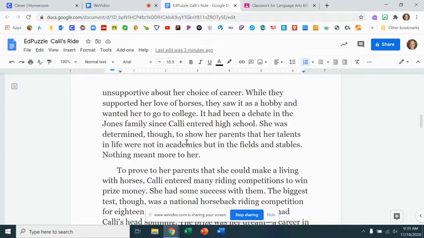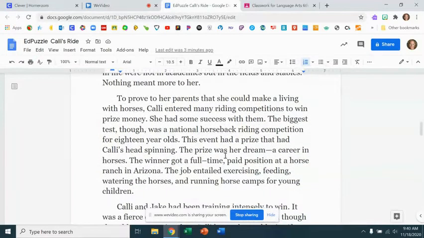She was determined, though, to show her parents that her talents in life were not in academics, but in the fields and stables. Nothing meant more to her. To prove to her parents that she could make a living with horses, Callie entered many riding competitions to win prize money. She had some success with them.